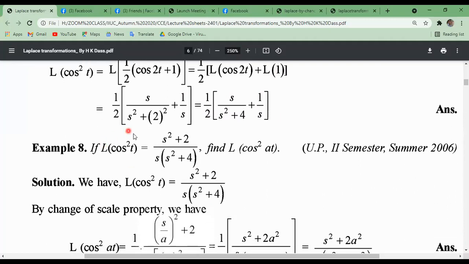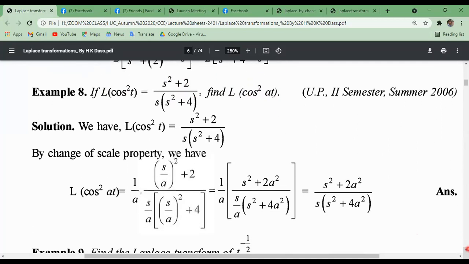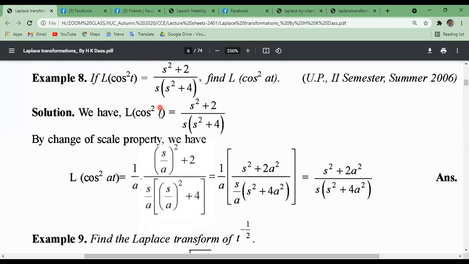If Laplace transformation of cos square t is this, then find the Laplace transformation of cos square at. We have proved Laplace transformation of cos square t equals to this. Now by changing the scale property, second property, we have Laplace transformation of cos square at equals to 1 by a, and s becomes s by a. Remember it, s becomes s by a by using scale property.